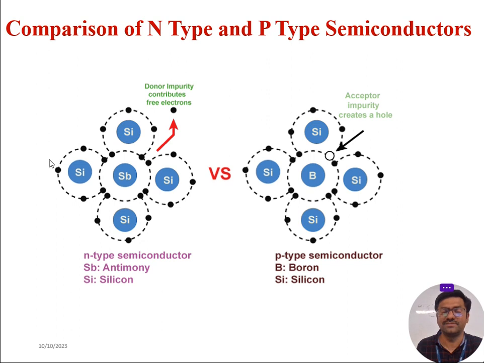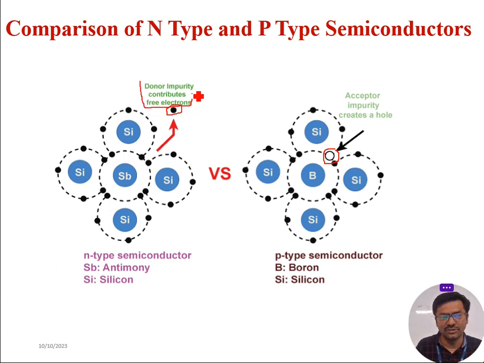Now, comparison between N-type and P-type semiconductors. It's very simple. N-type semiconductor leads to the generation of an extra electron. P-type semiconductor leads to the generation of an extra hole. Next, what are the impurities used for the N-type semiconductor?